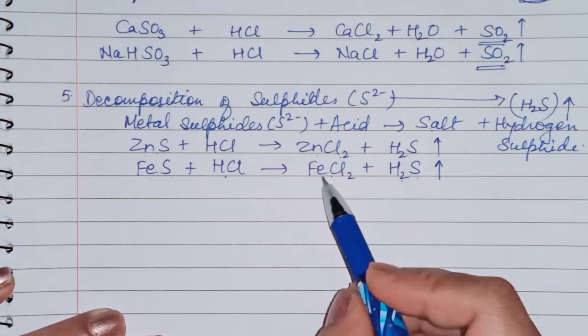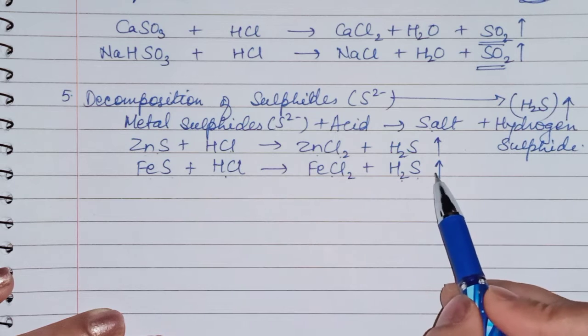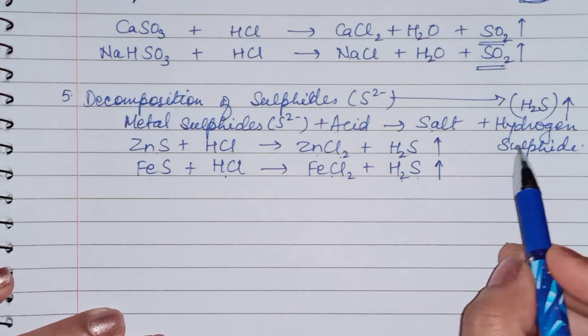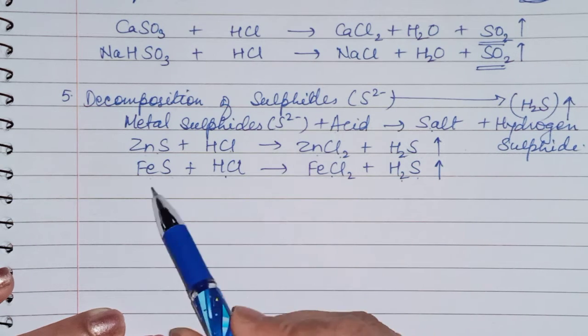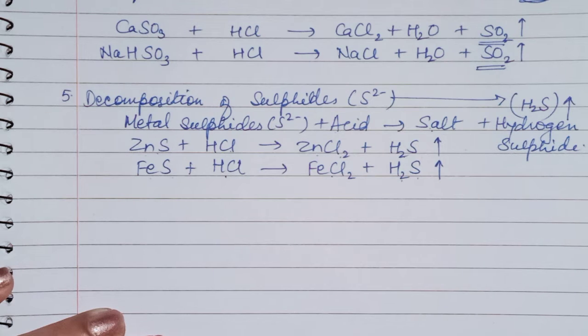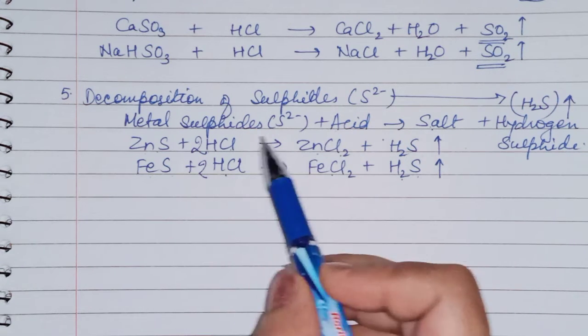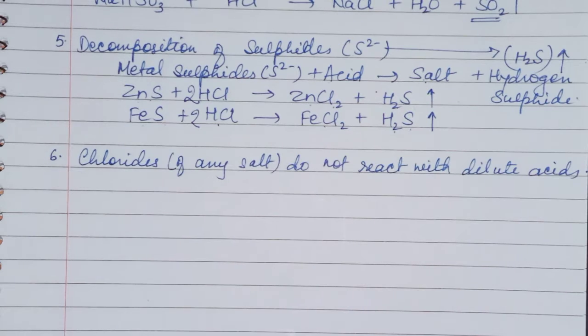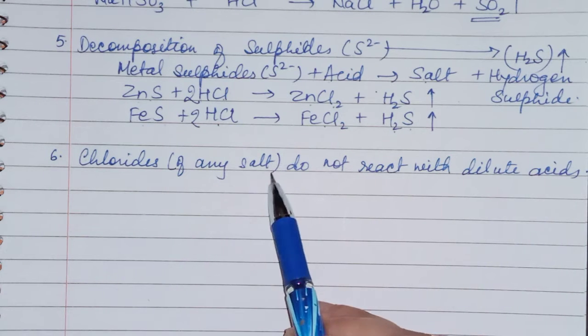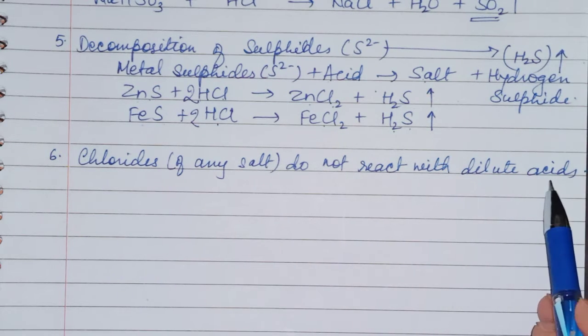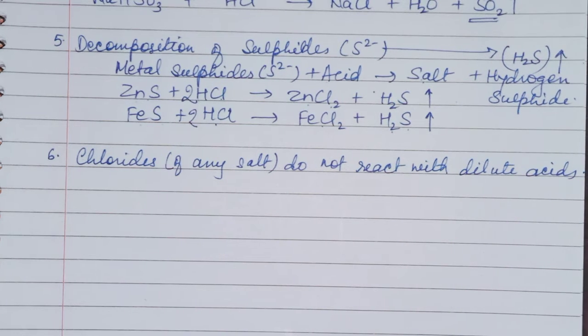Children, wherever you write a chemical reaction, you will write a balanced chemical reaction. I am telling you again. If the reaction is balanced, then only you will be able to write the complete reaction. In both cases, 2 will come here, so it will get balanced. Next, chlorides of any salt do not react with dilute acid. They will react with concentrated acid.